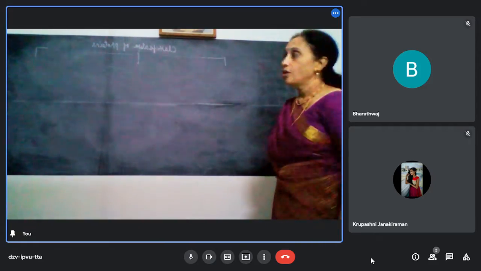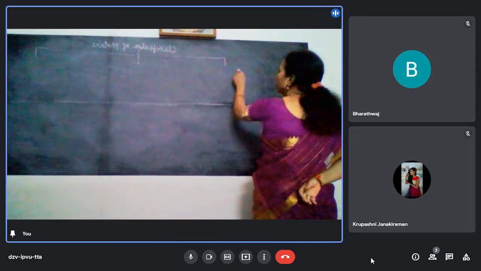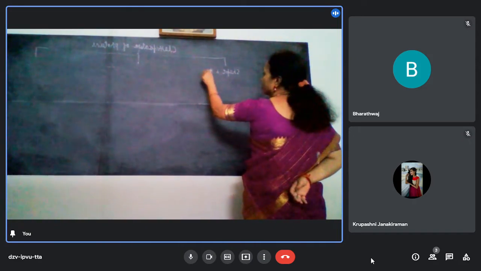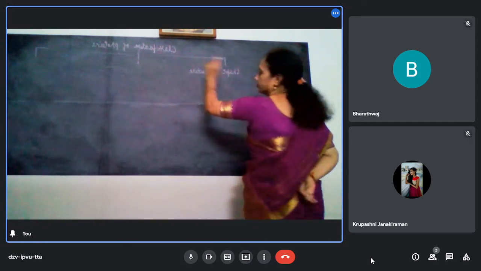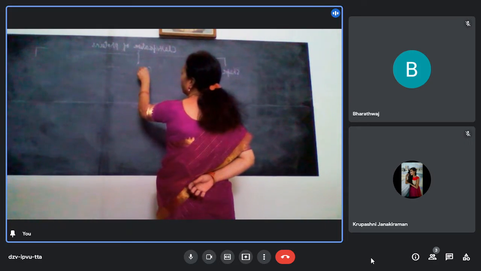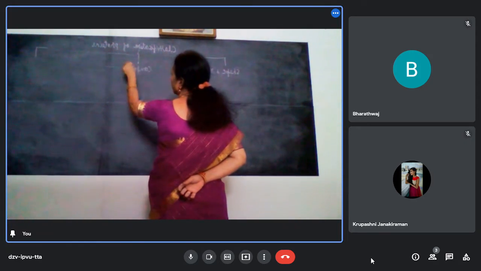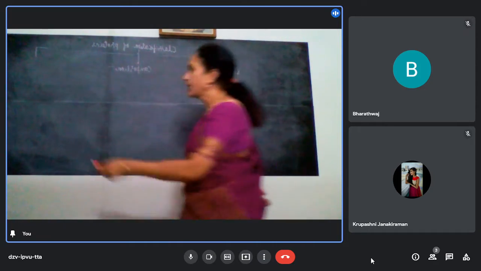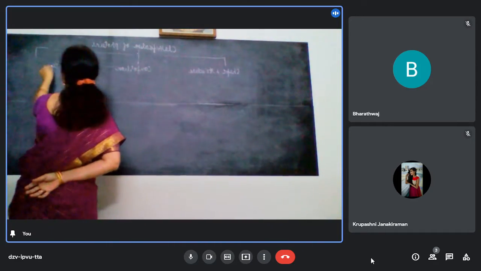Three types. One, based on their shape and structure. Two, based on their composition. Three, based on their biological function.